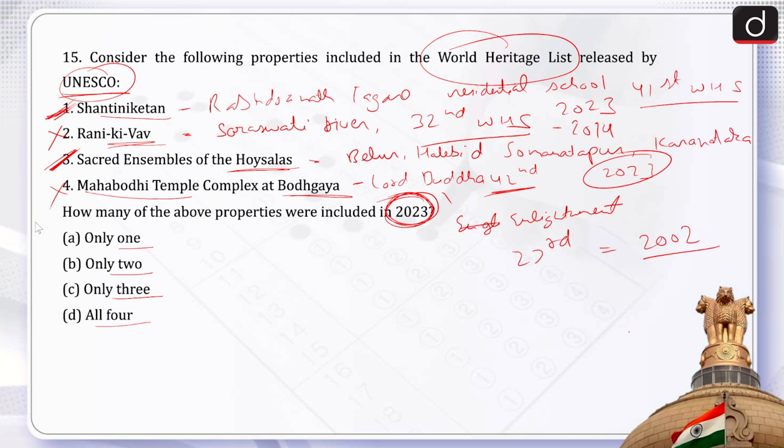So this is also wrong. So Shantiniketan and Hoysalas are 2023, while Rani Ki Vav is 2014 and Mahabodhi Temple is 2002. So the correct answer of this question becomes option B, that is only 2.